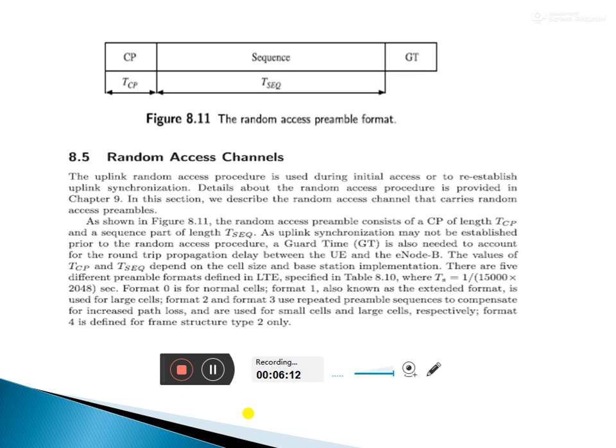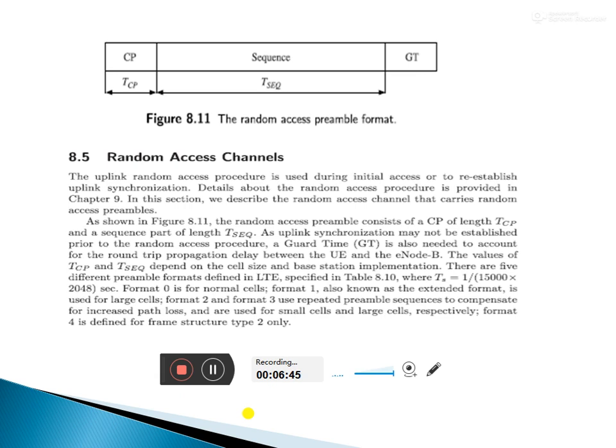In the figure above, the time sequence and guard time are there. The guard time is calculated from how many times the propagation delay is repeated, and with this delay we calculate how to re-establish the uplink synchronization.